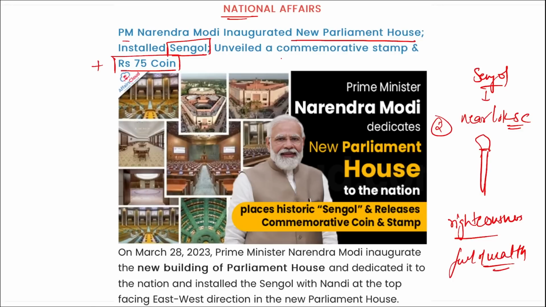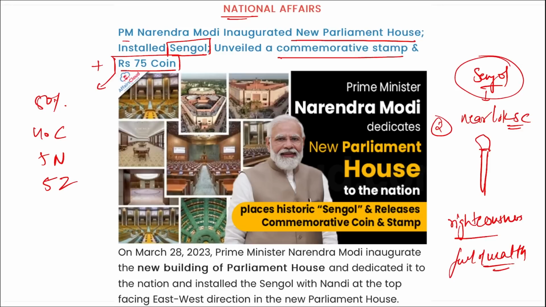A 75 rupees coin, as well as a commemorative stamp, was also launched. This coin is made up of 50% silver, 40% copper, 5% nickel and 5% zinc. Correct? So three things that you need to remember: first is your new Parliament building, second is Sengol, and third is your commemorative stamp and a 75 rupees coin.